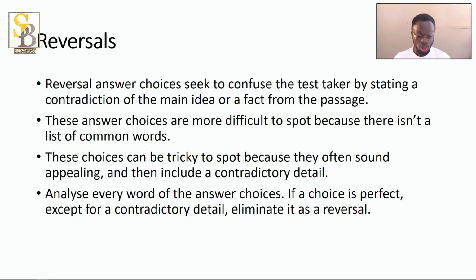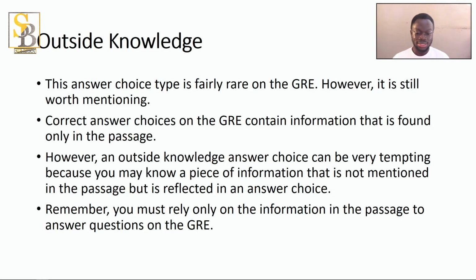Then the last two, which are not common: outside knowledge. This answer choice is fairly rare on the GRE. However, it's still worth mentioning. Correct answer choices on the GRE contain information that is found only in the passage. So let's say they say that ECG is owned by a private firm. In the passage, they are saying that it is owned by a private firm, but you know from outside knowledge that it's government owned. Then in the question, they're asking who owns ECG? Then the answer says government, but the passage is telling that it's privately owned. So per the information in the passage, you choose an answer.